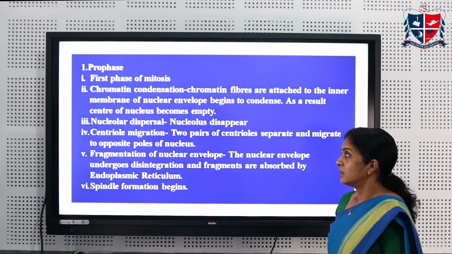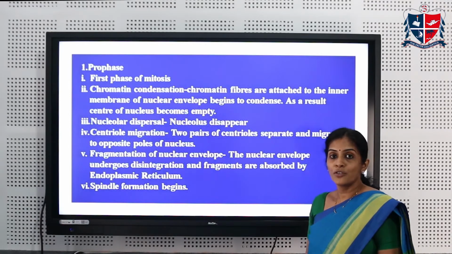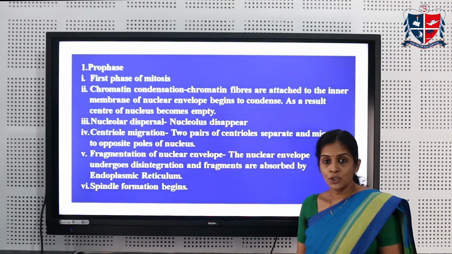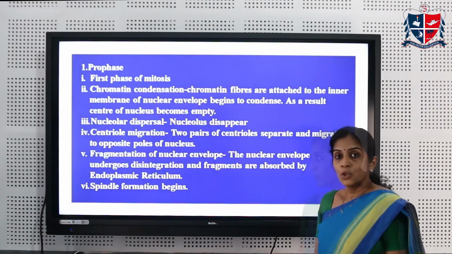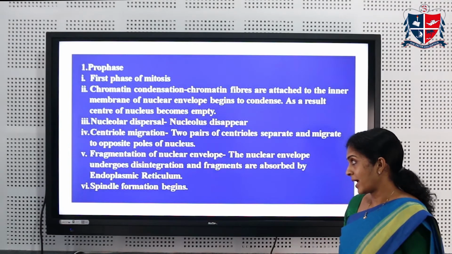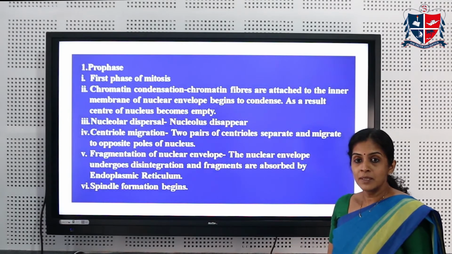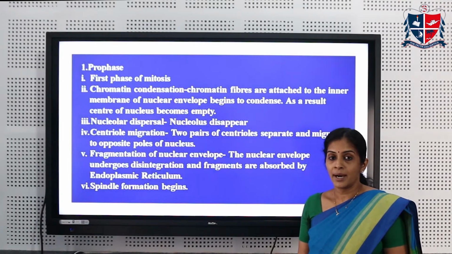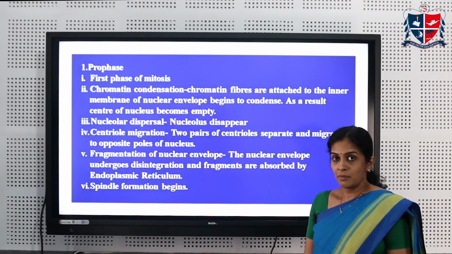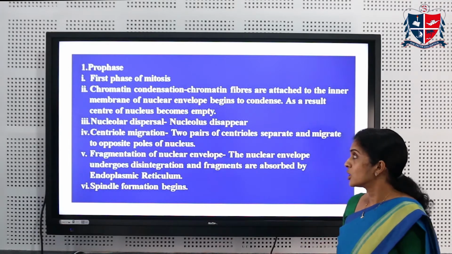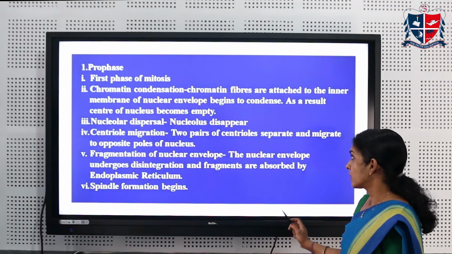Following that, there is dispersal of the nucleolus. The centrioles duplicate and migrate to the poles. The nuclear envelope fragments and the fragments will be absorbed by the endoplasmic reticulum. Spindle fiber formation occurs during prophase.